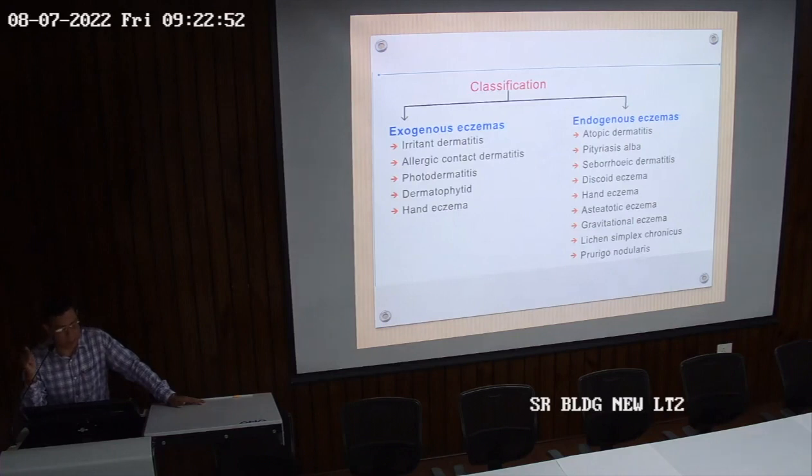Dermatophytid is the fungal infections. This is also from outside. It doesn't occur within the body. It's from the outside that fungal infection inhibits the skin, and finally it will lead to dermatitic lesion. And hand eczemas, most of them are exogenous. These are produced by detergents, soaps, so many other things which our hand comes in contact with.